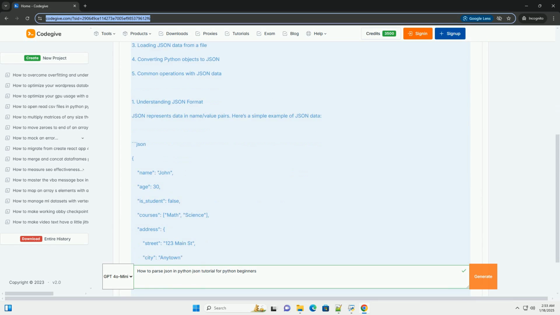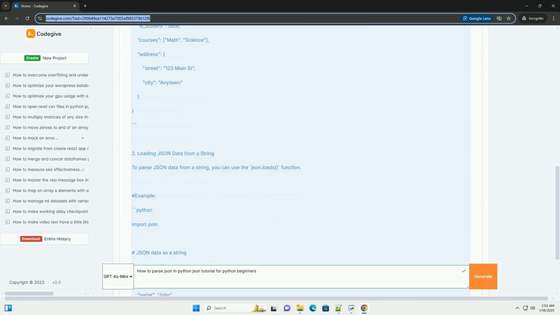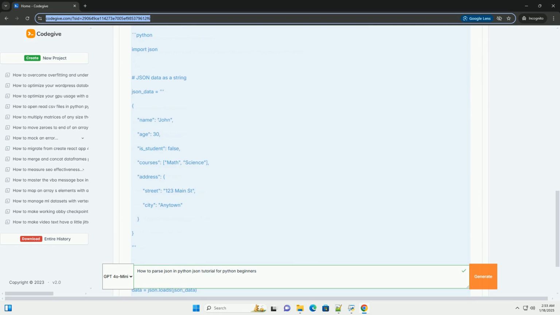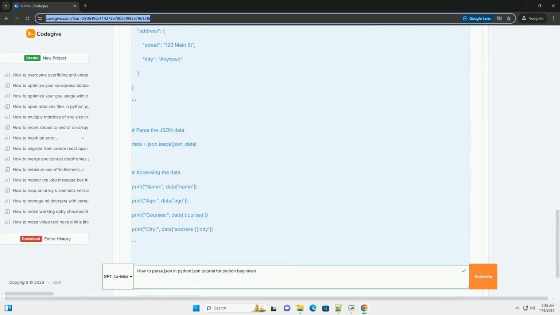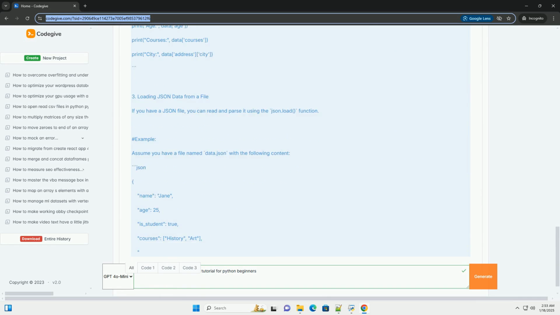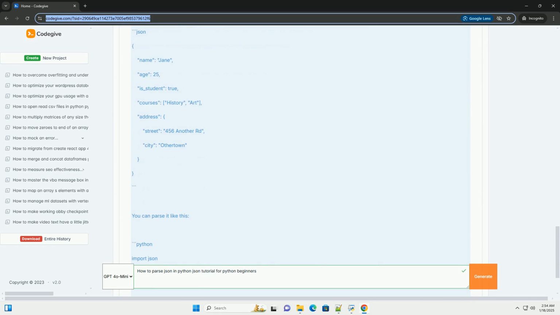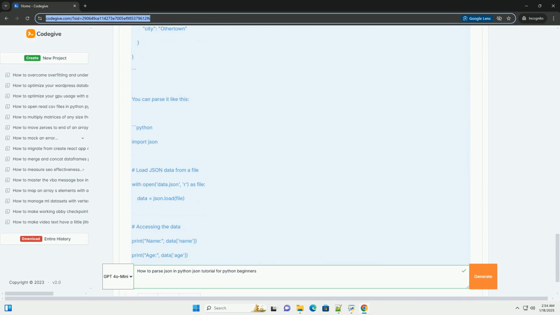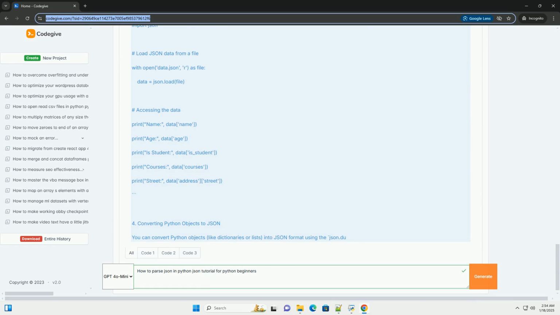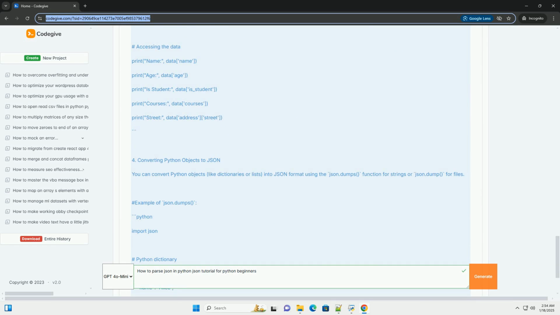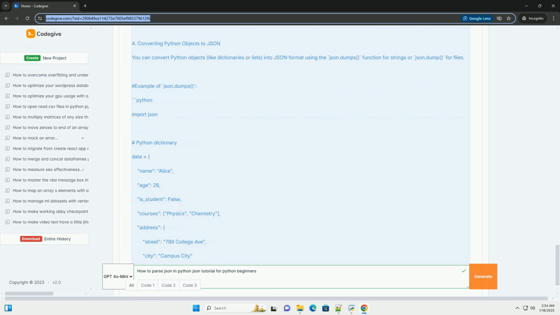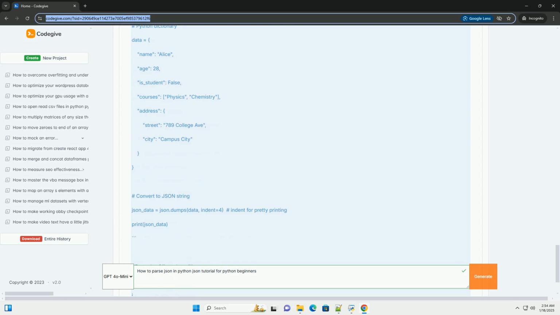Parsing JSON in Python, a beginner's tutorial. JSON, JavaScript Object Notation, is a lightweight format for data interchange that is easy for humans to read and write and easy for machines to parse and generate. Python provides built-in support for parsing JSON data using the JSON module.